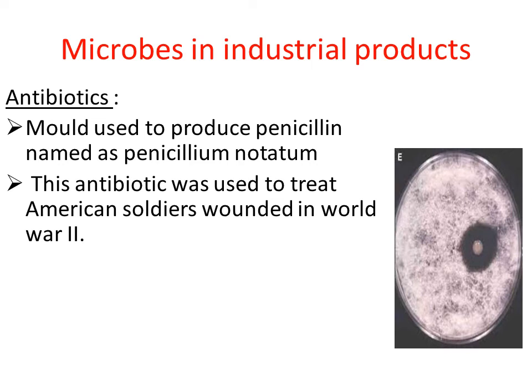So this was the story behind antibiotic discovery. So penicillin was the first antibiotic discovered by Alexander Fleming. It was produced by a fungi called Penicillium notatum.